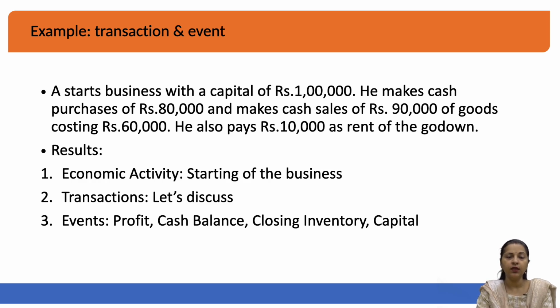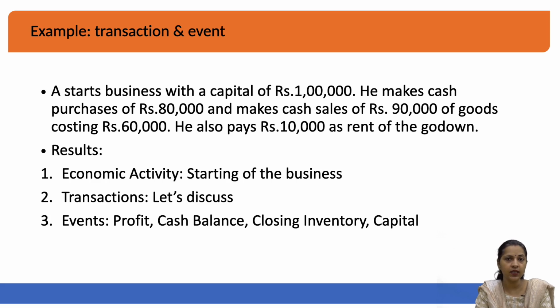Then the person does some other transactions also with this 1 lakh rupees. Let us try to understand each example here with the point of view of its eligibility to enter the books of accounts. Meaning that whatever transactions Mr. A is doing here, will they enter into books of accounts? That is the first question that we should see.